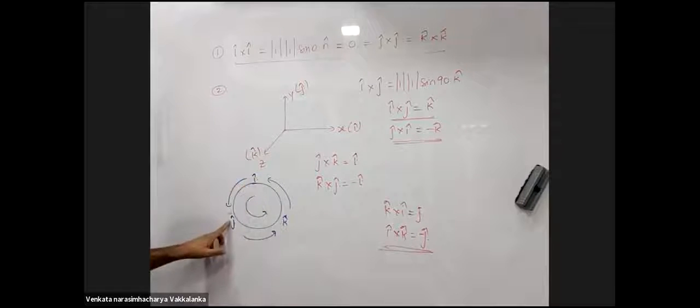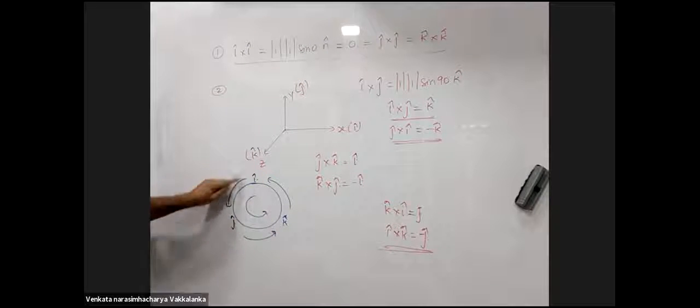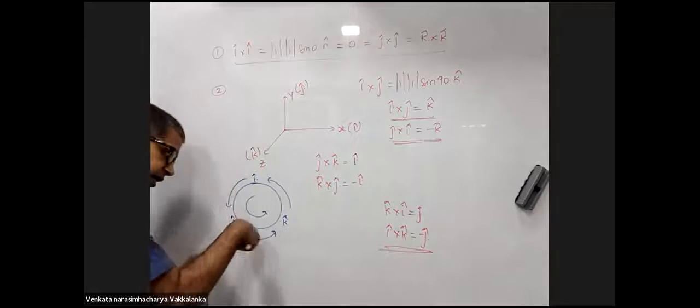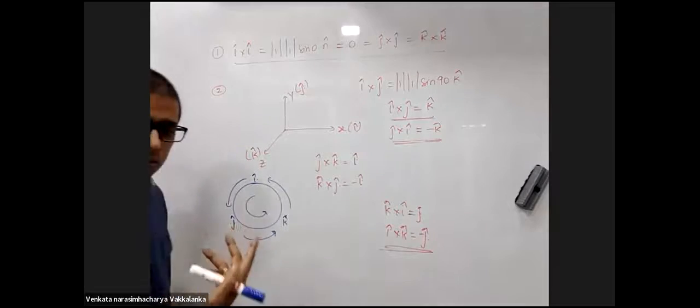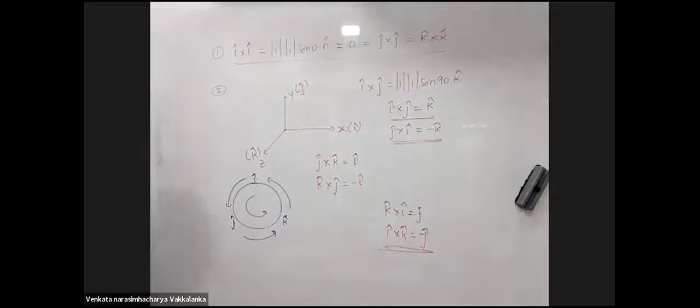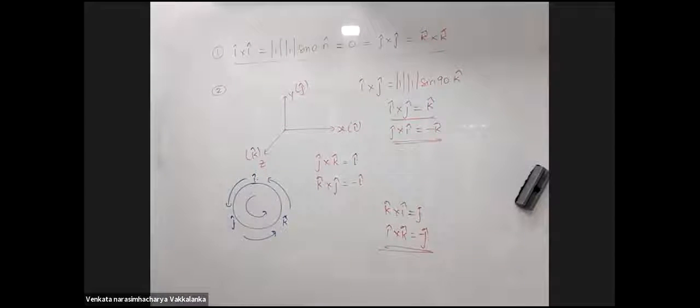Cross product of two will be the third. If I am going in anti-clockwise direction, it is positive. If I am going in clockwise direction, it will be negative. Have I made your life a bit simple? Yes, sir. Take it down till here. I'll take a numerical example to explain this.